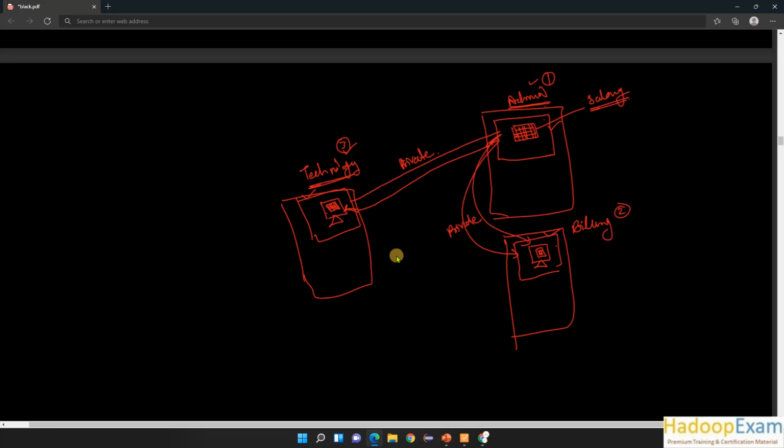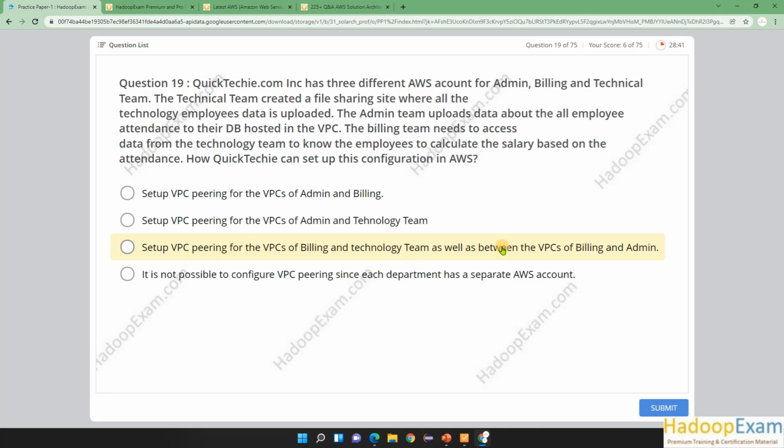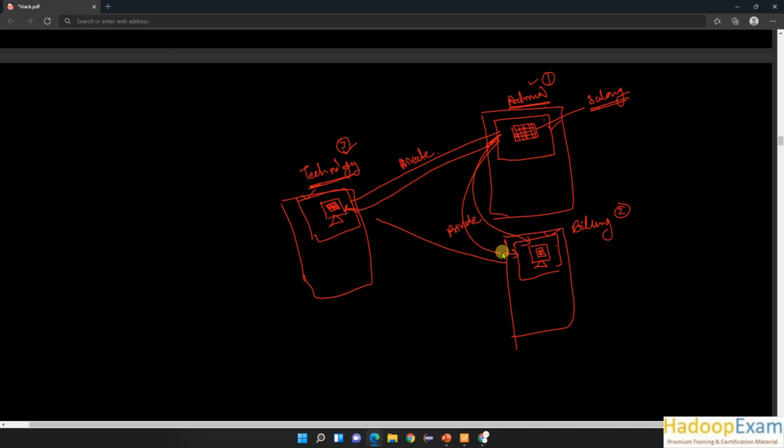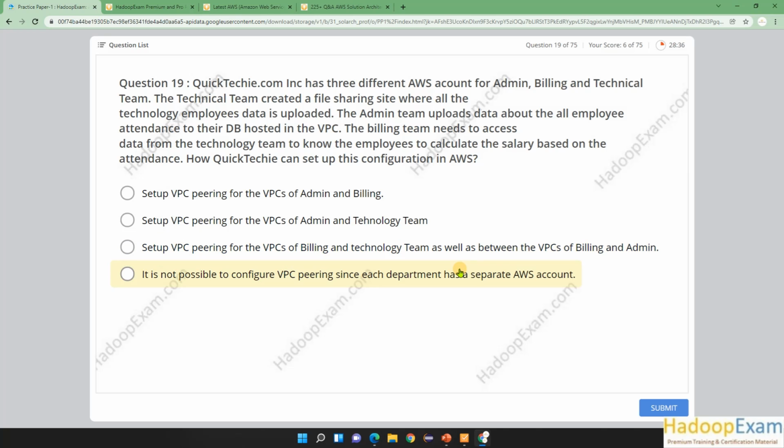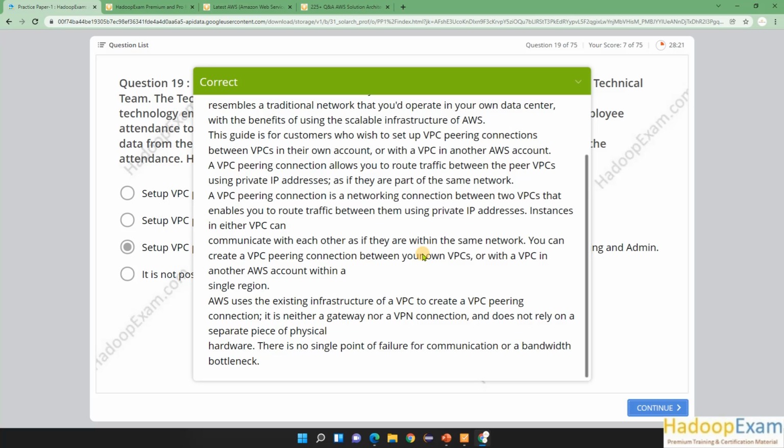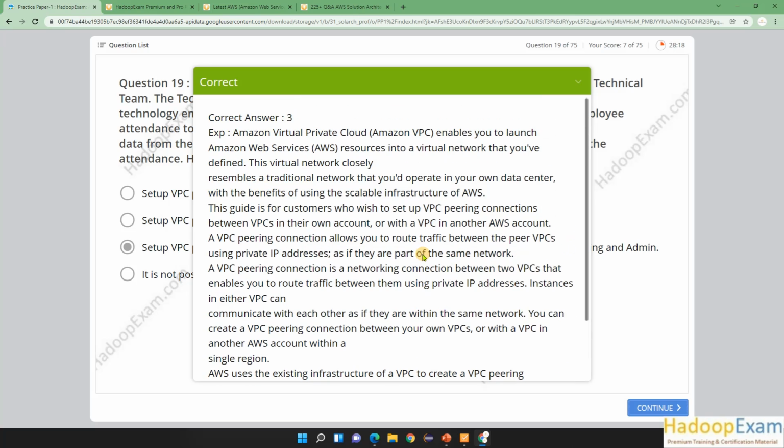So they are saying billing and admin in one peering, and billing and technology in another, and you can set it up. The last option says it is not possible to configure VPC peering since each department has a separate AWS account. No, this is not an answer. So the third option is the answer to this question. Let me submit this, and you can see the explanation provided here. You can go over this. We will learn more about VPC peering as we move on, as more questions are coming up on that.